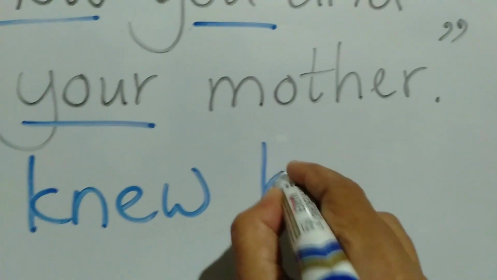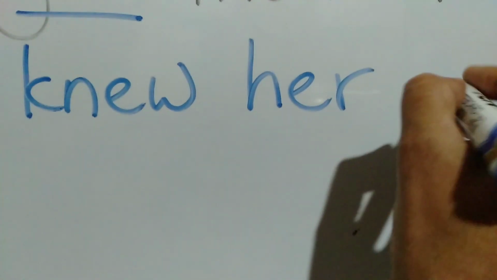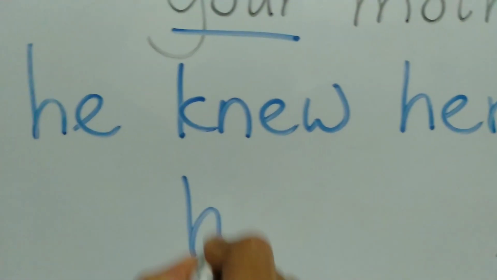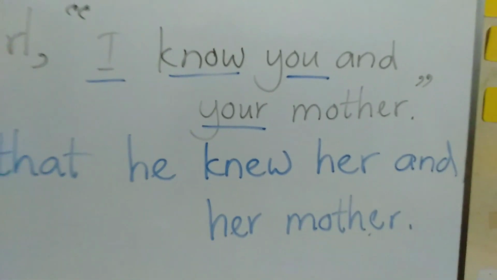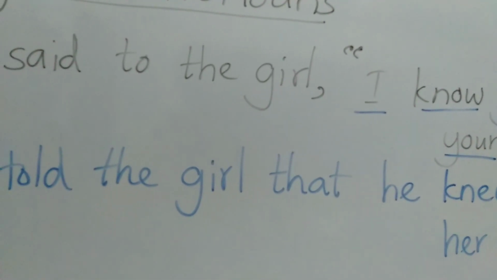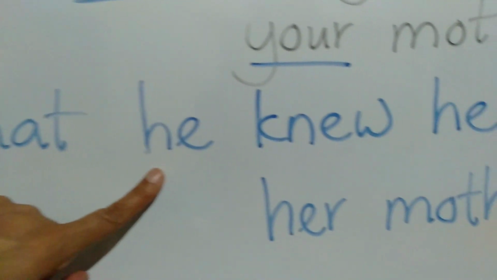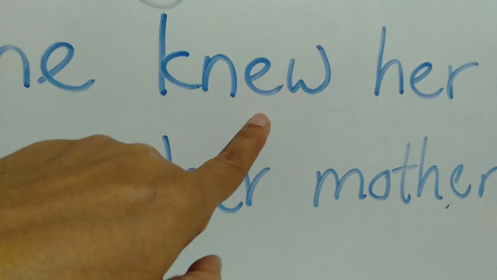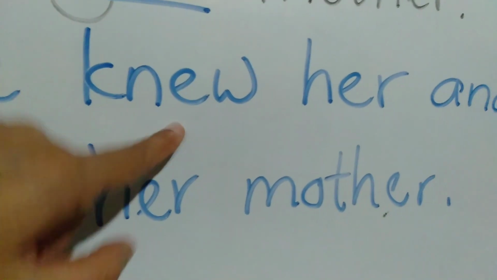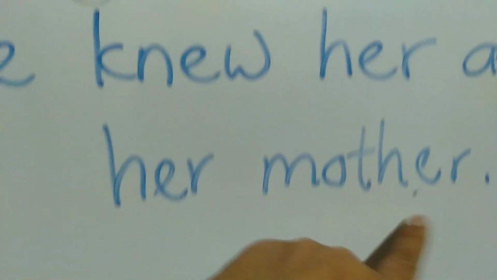You becomes her, as this girl comes here with the object pronoun her, and her mother. And remove the inverted commas. I think you understood. Rizan told the girl that he knew her and her mother.